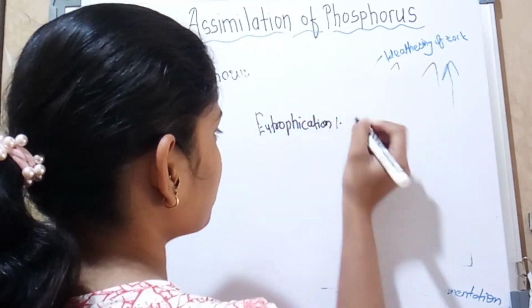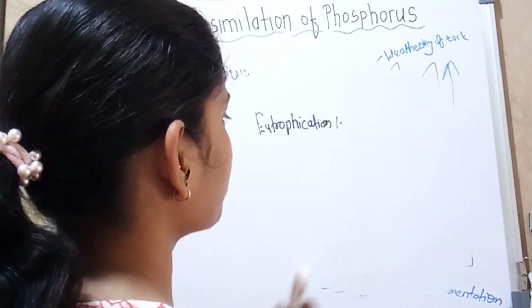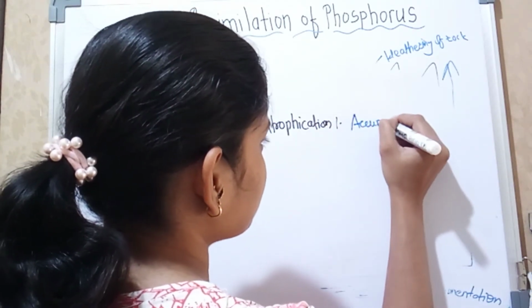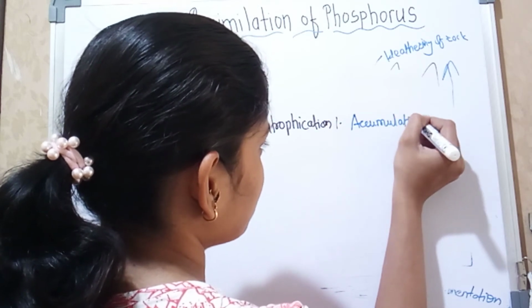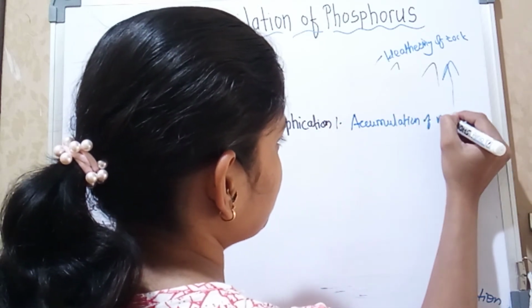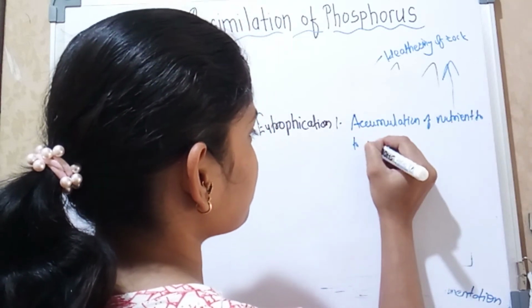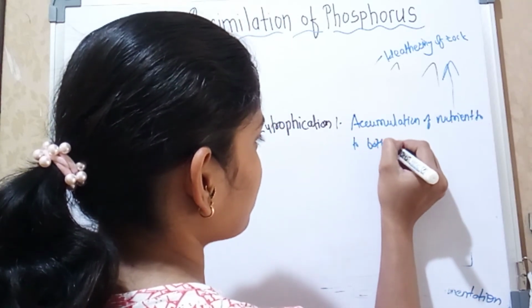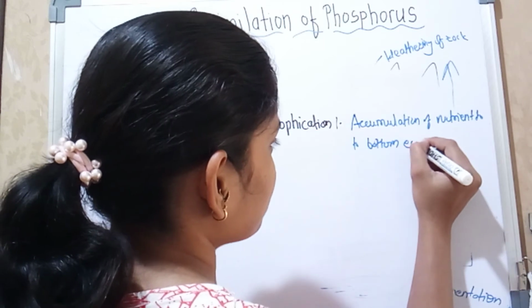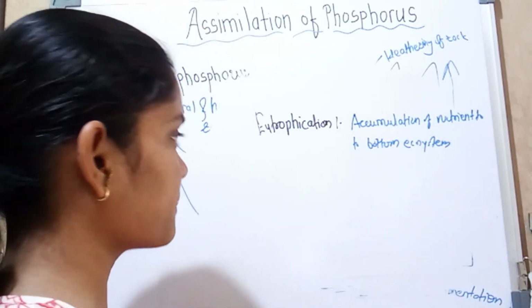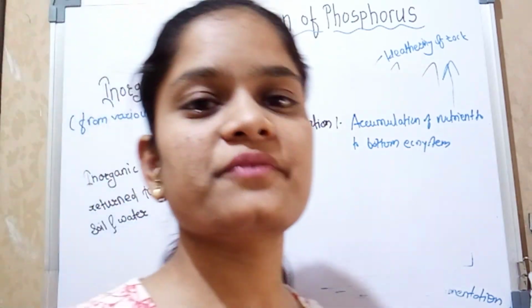Okay, what is eutrophication? Accumulation of nutrients at the bottom of an ecosystem, or water ecosystem, is called eutrophication.